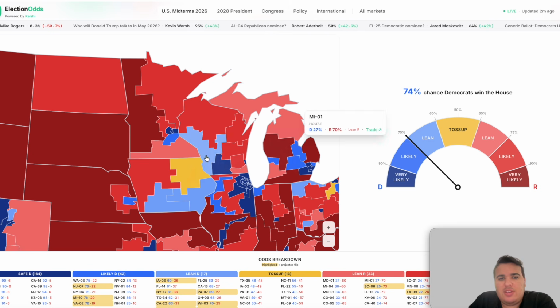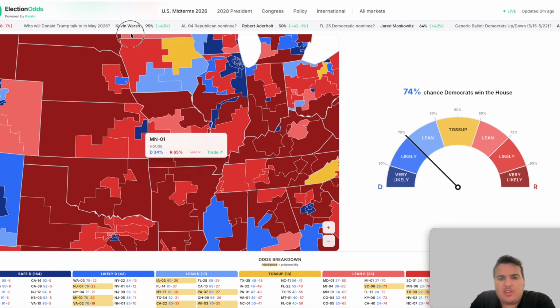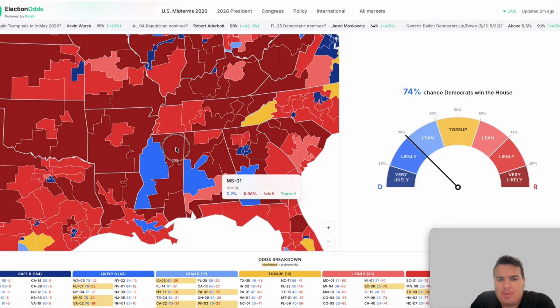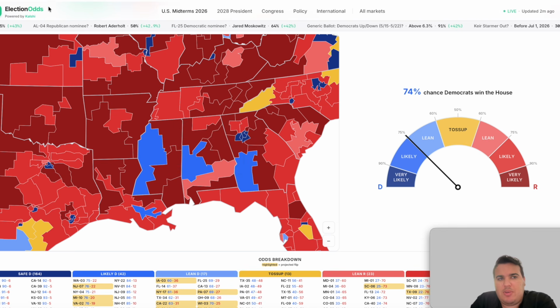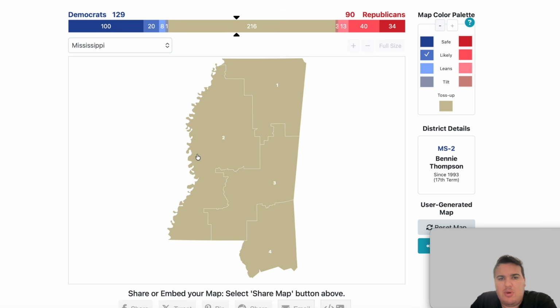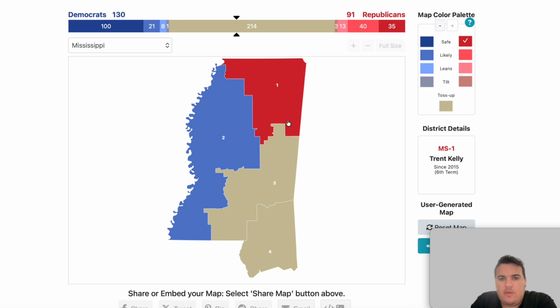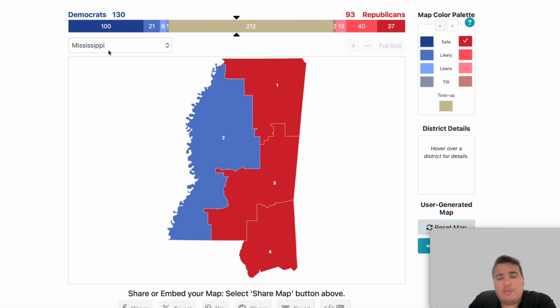Mississippi also has some talk about potentially redrawing the map, though it doesn't really sound like that's going to happen. At this point, 3 safe Republican seats, 1 likely Democratic seat. So as things go, Mississippi is pretty easy for filling out the map. That puts Democrats at 130, Republicans 193.